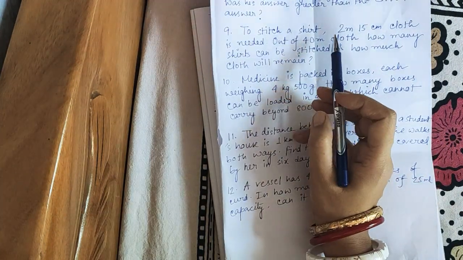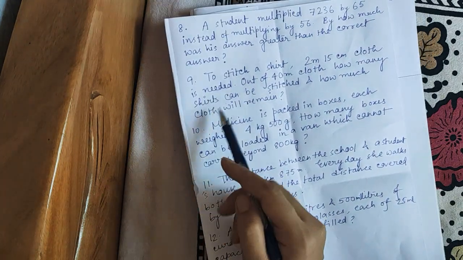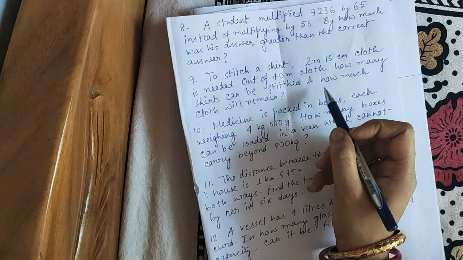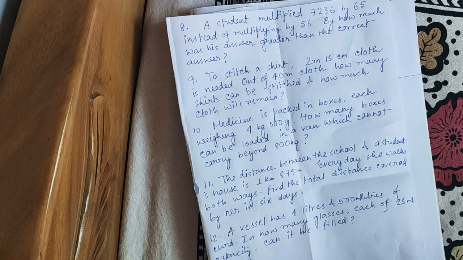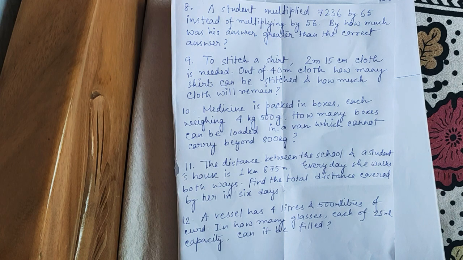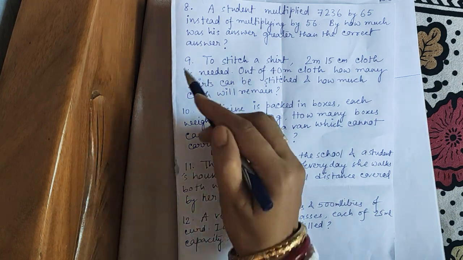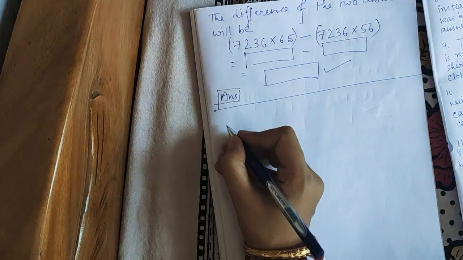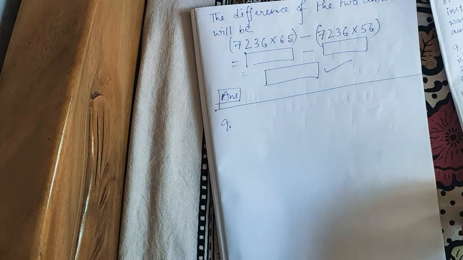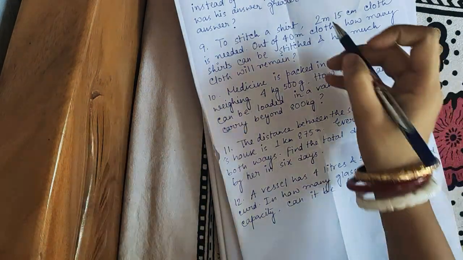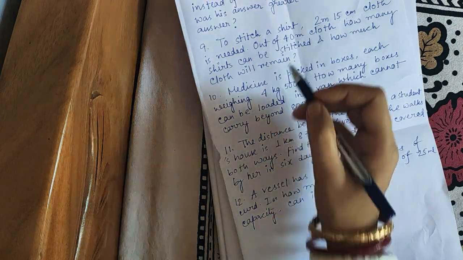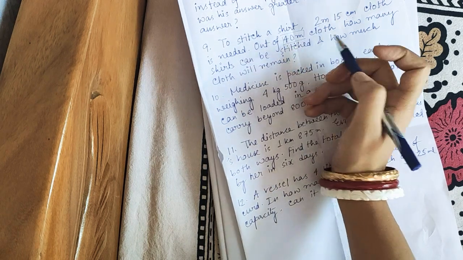To stitch a shirt, 2 meter 15 centimeter cloth is needed. Out of 40 meter cloth, how many shirts can be stitched and how much cloth will remain? So I have already given you a note on the metric system. Here we will apply the rules which I have given already. Here the question is, each shirt contains 2 meter 15 centimeter cloth. And we have the total quantity of 40 meter cloth.